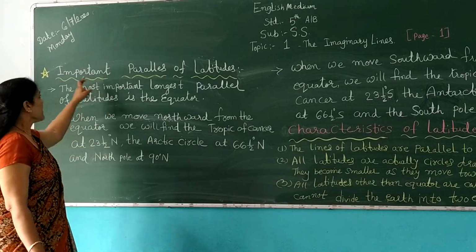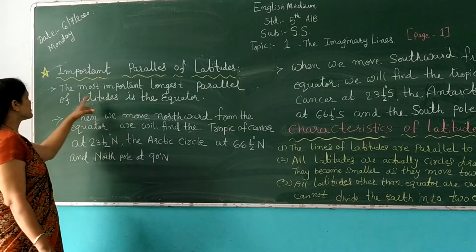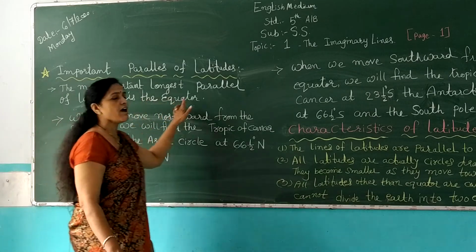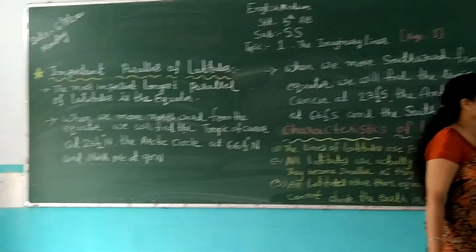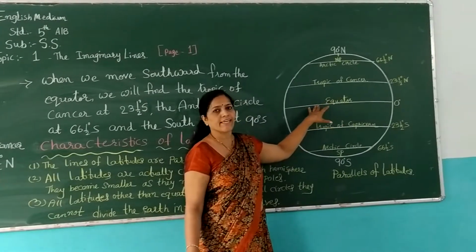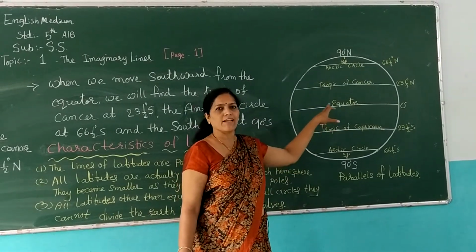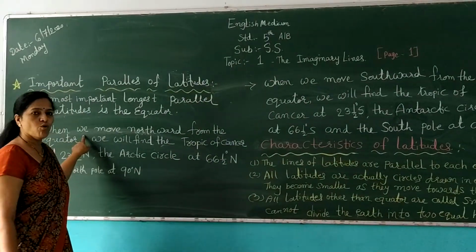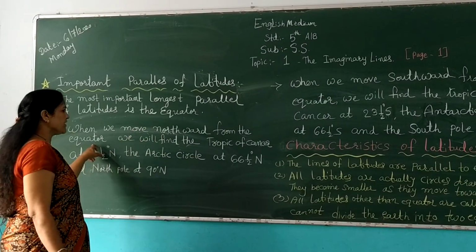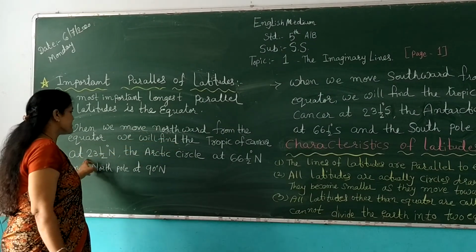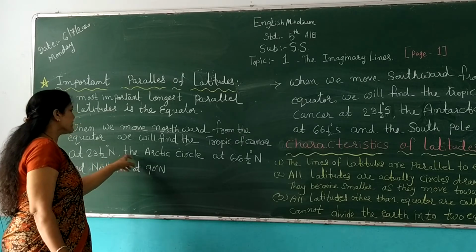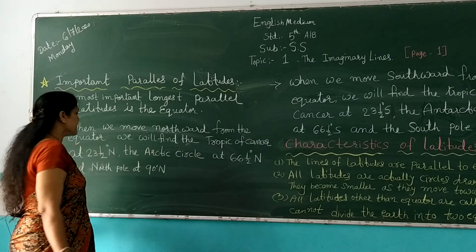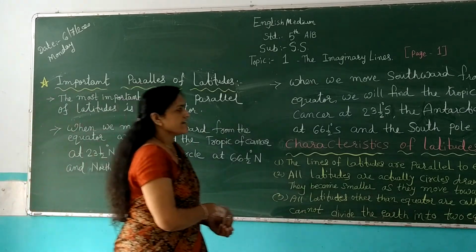Now next are the important parallels of latitude. First, the most important and longest parallel of latitude is the equator. On the globe, one and only the equator is the most important parallel of latitude. When we move northward from the equator, we will find the Tropic of Cancer at 23.5 degrees north, the Arctic Circle at 66.5 degrees north and the North Pole at 90 degrees north.